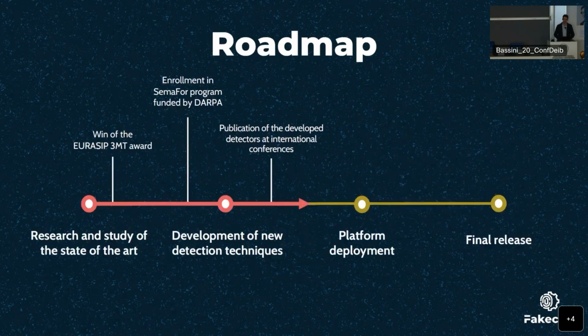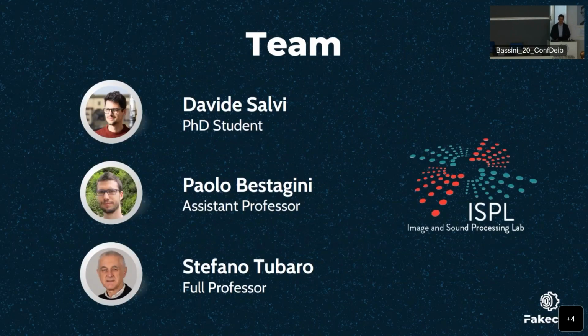This is the roadmap of our project. After a first step of research and study of the state-of-the-art, we developed our own detectors, and the next steps are the implementation of these detectors in the platform before its final release on the market. During the first steps of the project, we already achieved some important results, demonstrating the goodness of the project itself. This is the team working on this project, and we are all part of the Image and Sound Processing Lab here at Politecnico di Milano.